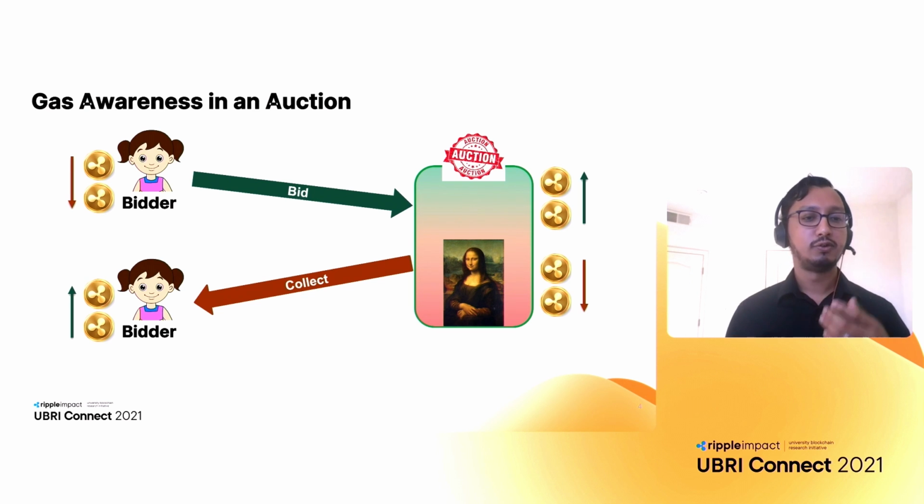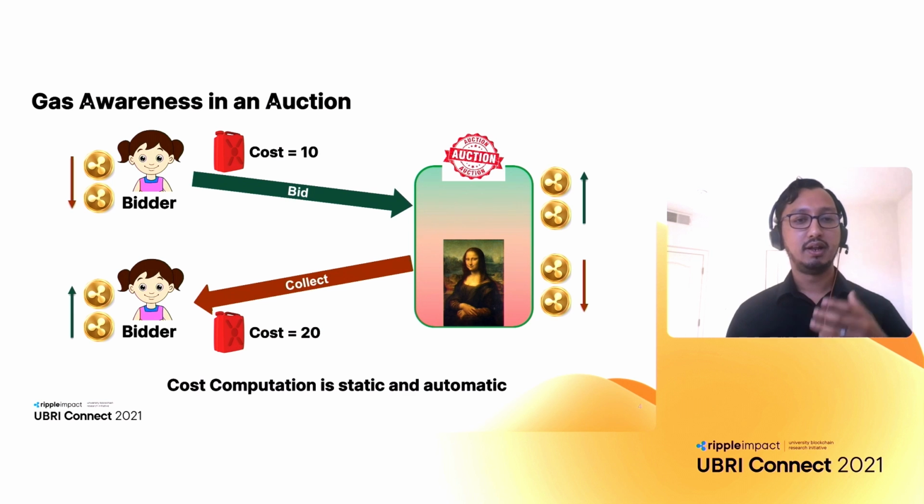For example, in this auction, let's say the cost of bidding into the auction is 10 units and the cost of collecting out of the auction is 20 units. Both of these are automatically computed by the language for you. And that's again static, so it's not at runtime. This is all done by the language at compile time.